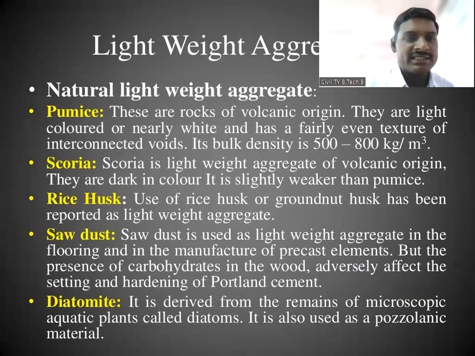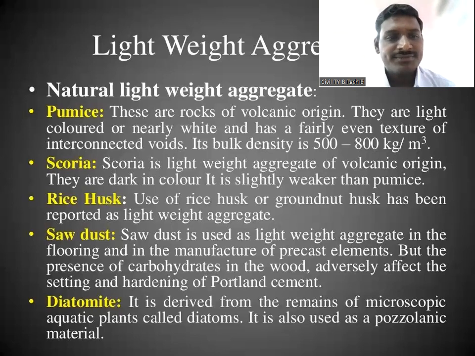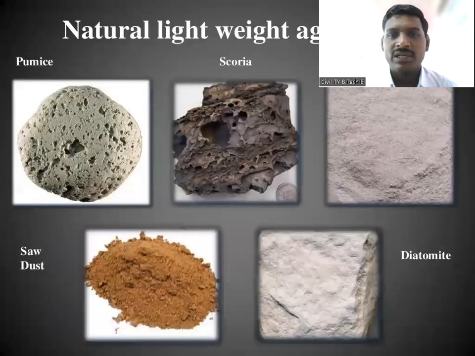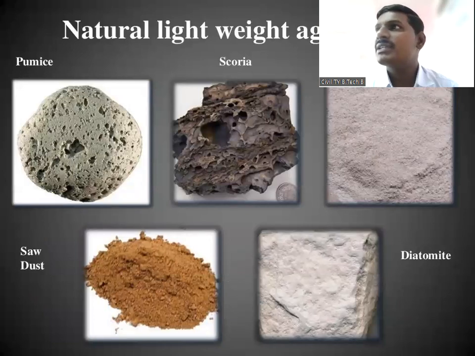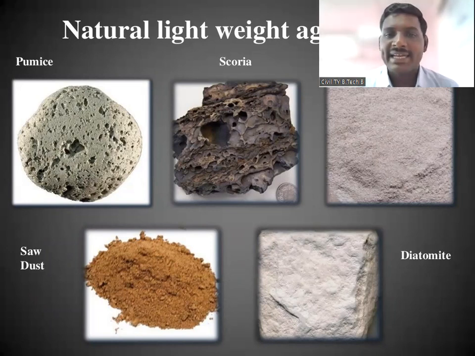And then next is diatomite. If you see this particular picture, the last picture, number 5, shows the diatomite. If you make aggregates of this diatomite, it is also a lightweight aggregate.